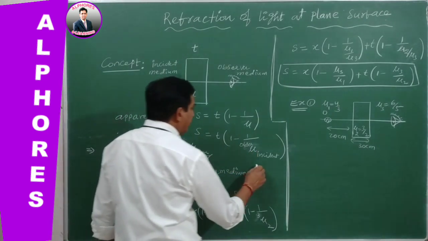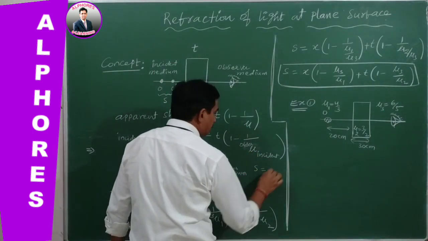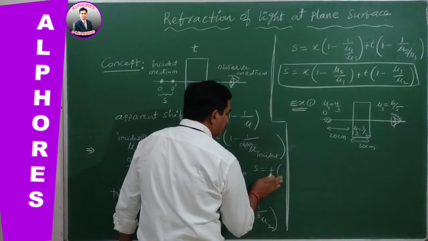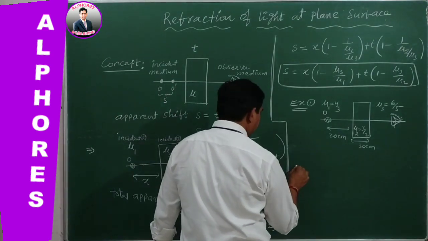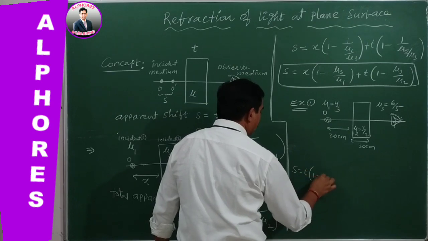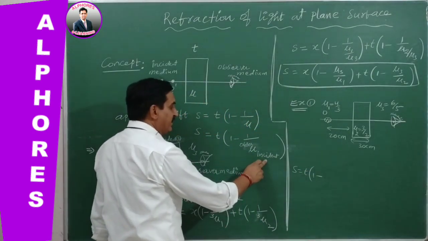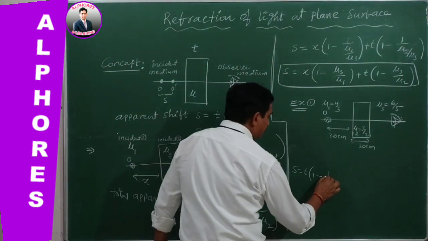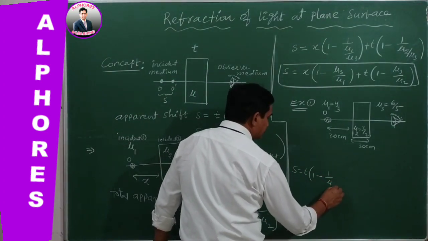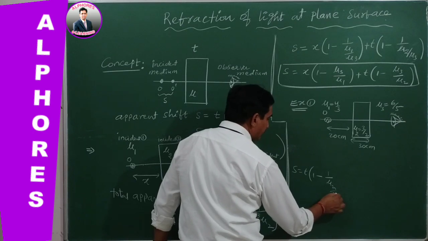Then we can take this as one more step. I can write over here, S is equal to T of 1 minus mu incident by mu observer, that is 1 by mu incident by mu observer.